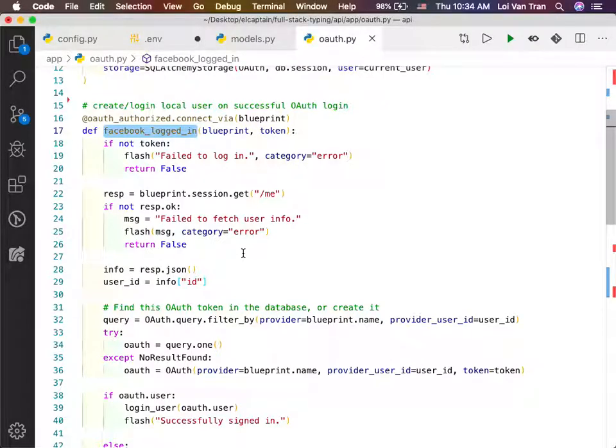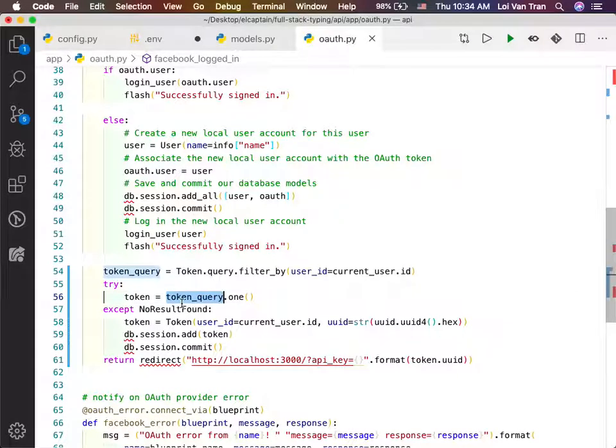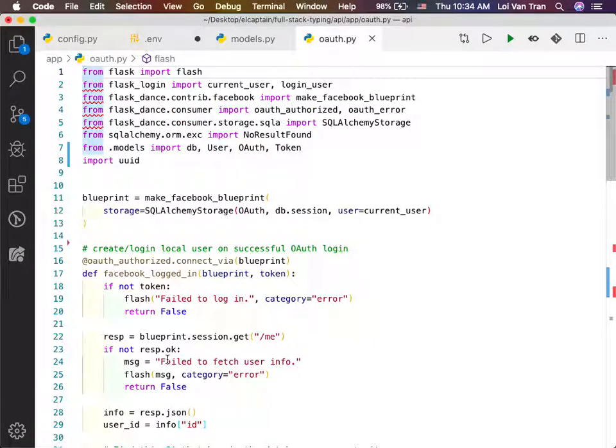When the user clicks the login button, they're directed to Facebook, and then they click the next button. Facebook will redirect to our app, and this method right here will run, okay? The result of this method is that we simply say, hey, can we find a token for this user that has just signed in? If so, sweet. If not, we're going to create one, add it to our database, commit, and then redirect the user to a URL. And now we see in the complaint that redirect is undefined. So, even though this is not in our instructions, we can fix this, okay?